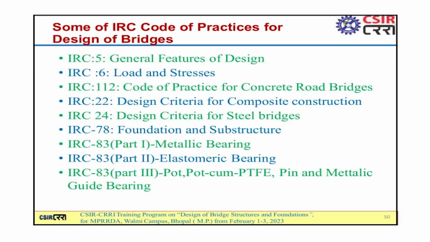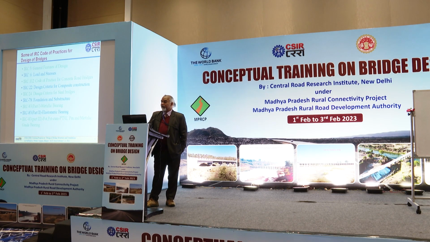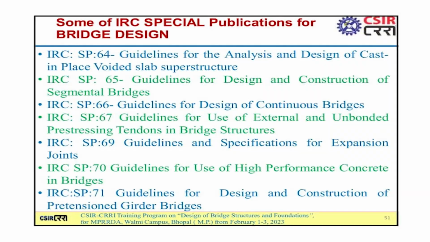These are some of the IRC codes which are used for the design of bridges. IRC 5 includes the general design features. IRC 6, loads and stresses. IRC 112, code of practice for concrete road bridges for design. IRC 22, design criteria for composite construction. IRC 24, design criteria for steel bridges. IRC 78, foundation and substructures. IRC 83, bearings.